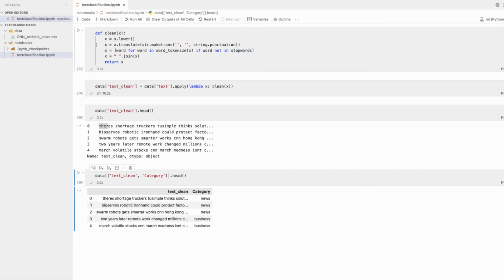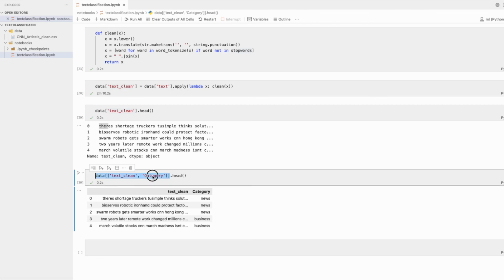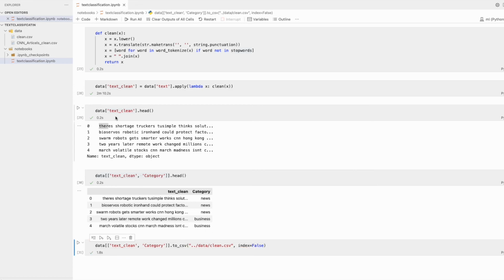So what we will do is go and save that one. Copy that, paste, and then to csv. First I go one step back, then I go to data, then I save clean dot csv, and we have to do index is equal to false. Let's see if it's working or not. It worked, right?